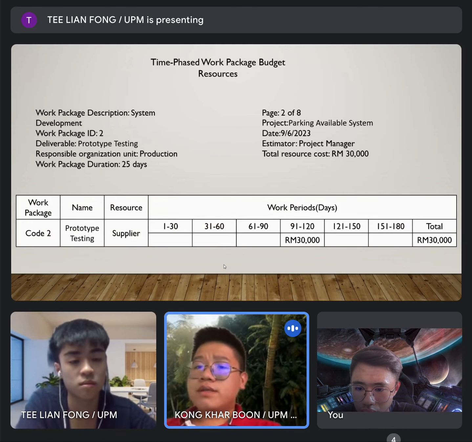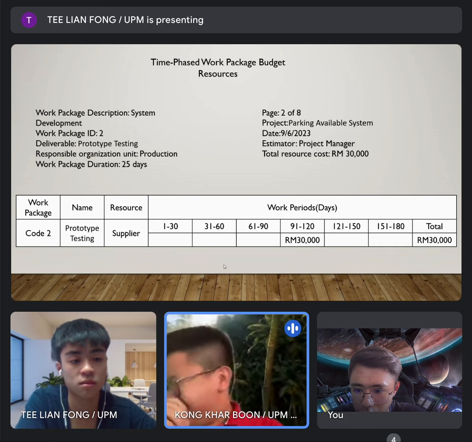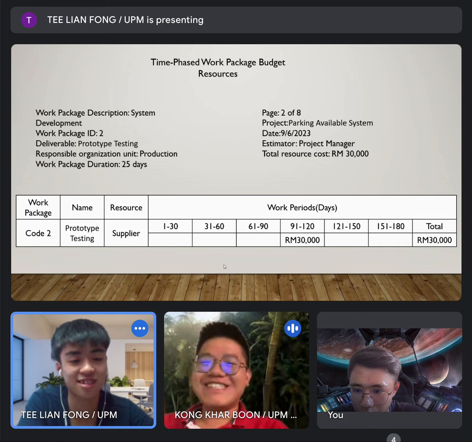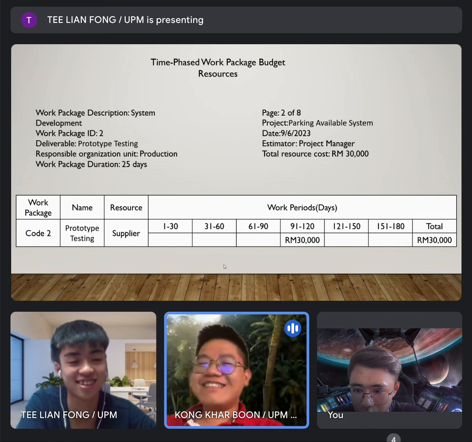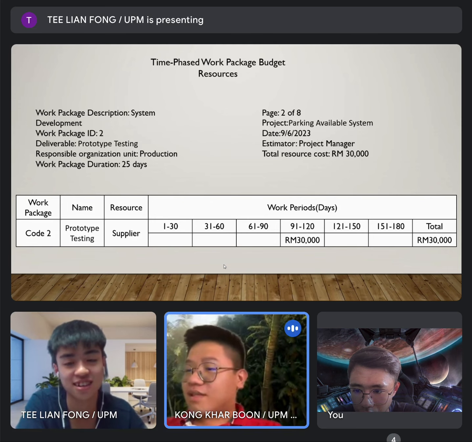And for the second one, the deliverable is prototype testing, and the work package duration is 25 days, and the total resource cost is 30,000, placed between the 91 and 120 work periods.